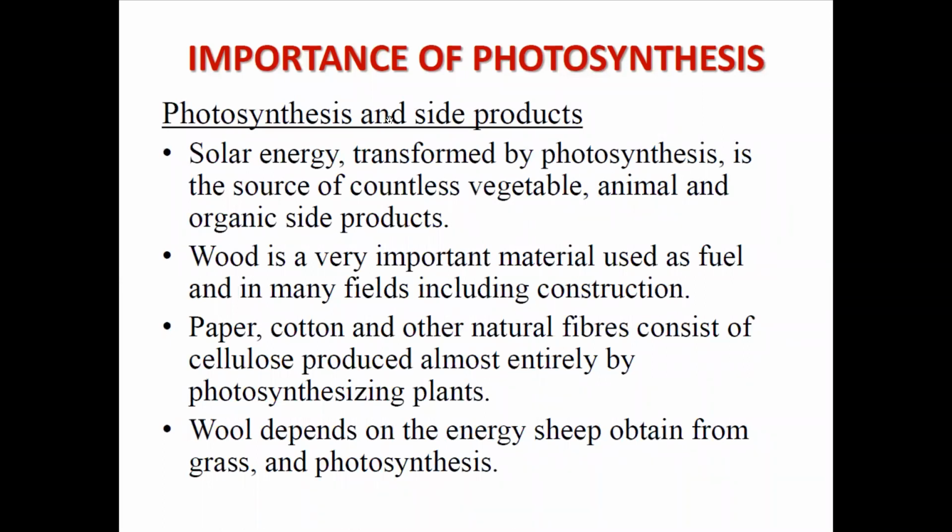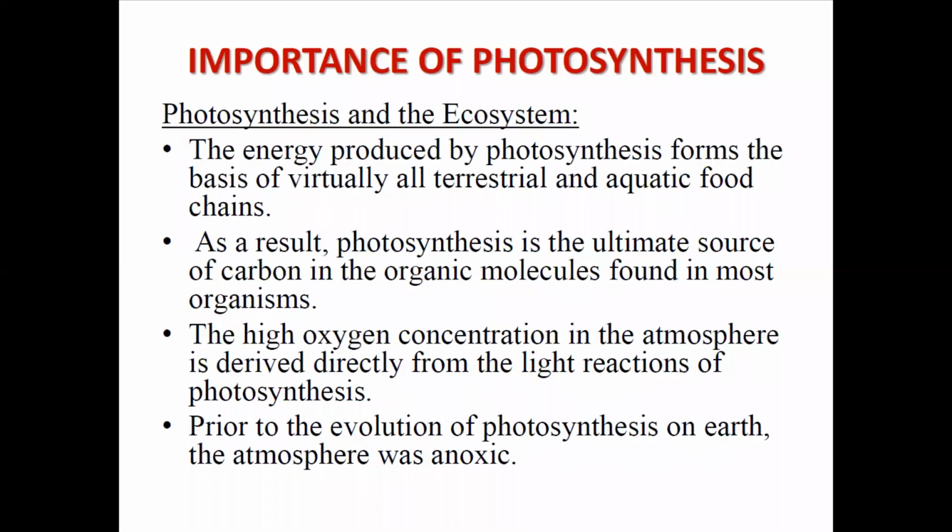What happens? Paper, cotton, and other important. Okay, I was discussing this one, that high oxygen concentration in the atmosphere is being produced by the oxygen released by the plant. Prior to the evolution of photosynthesis on Earth, the atmosphere was anoxic. Anoxic means devoid of oxygen. So when the plant was not there, the atmosphere was full of carbon dioxide and other gases. Why? Because the plant is the producer of oxygen, so oxygen was not there.